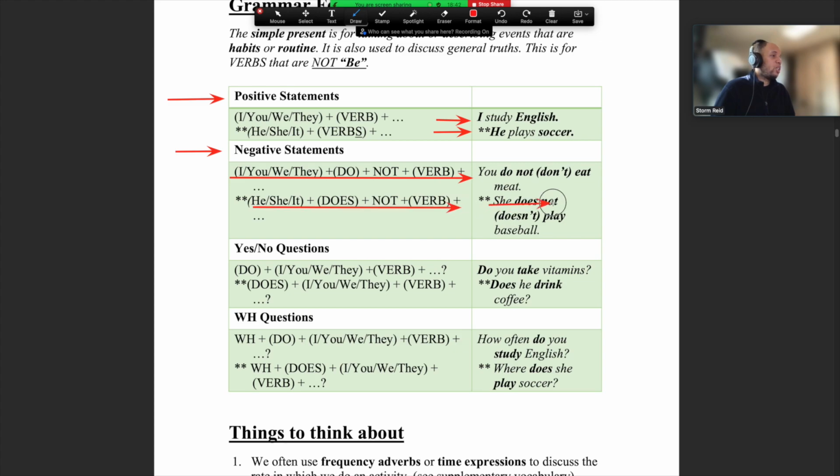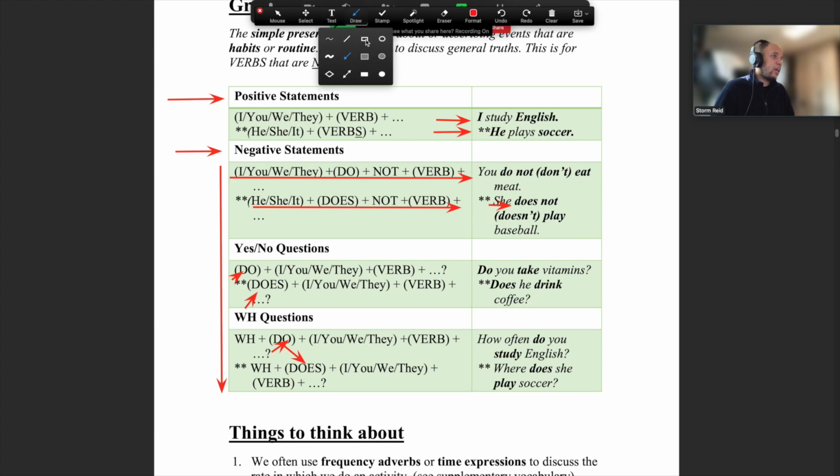So here she does not play baseball, or she doesn't play baseball. Now everything else down here, guys, is the same, because we're using do, we're using does. It's the same thing.